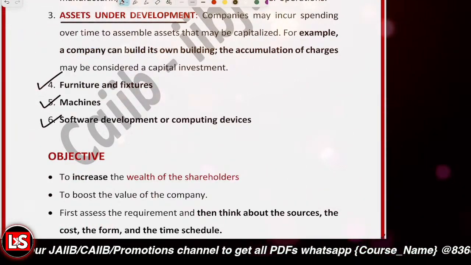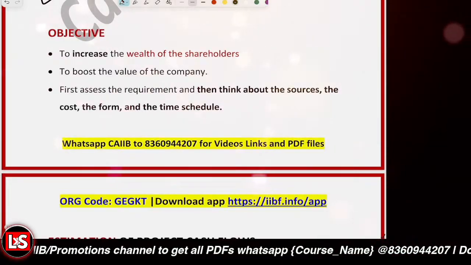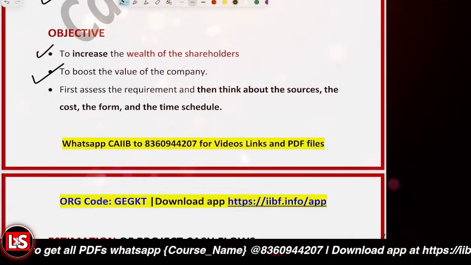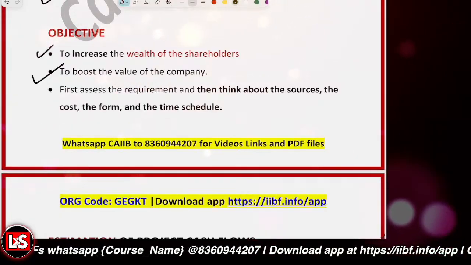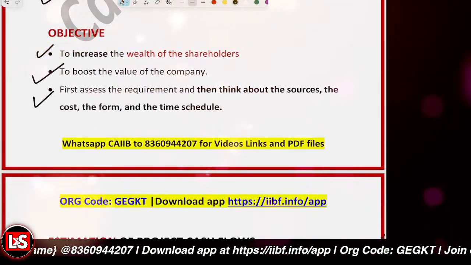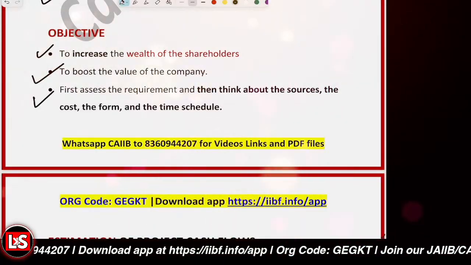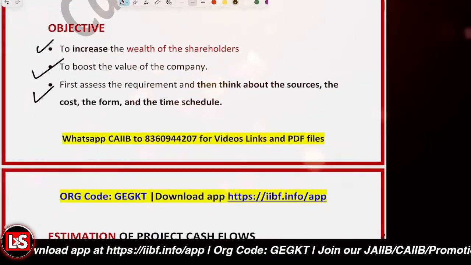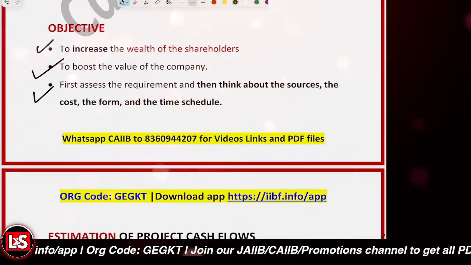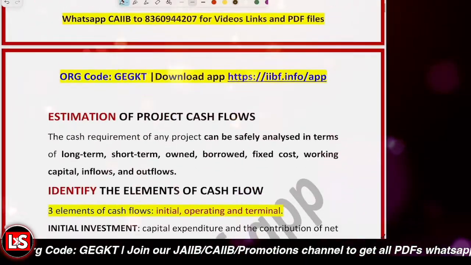And what is the objective of capital investment? We want to increase the wealth of the shareholders, that is wealth maximization. We want to enhance the value of the company, improving the company valuation. We want to do it for business expansion, like increasing the production or operational capacity, and also for efficiency improvement and strategic growth. For that purpose, we do capital investment.